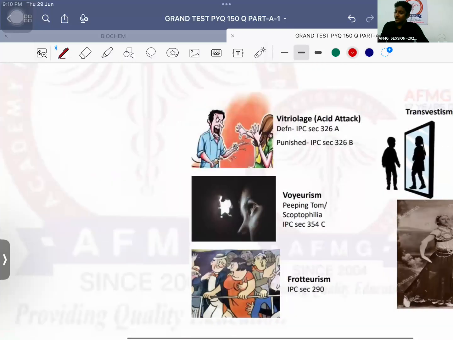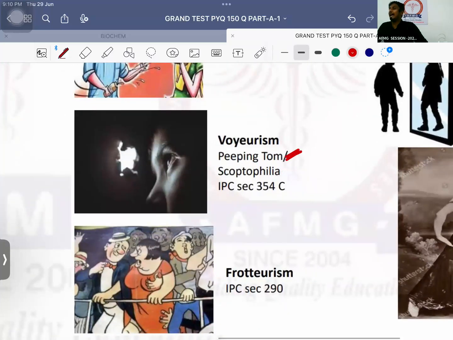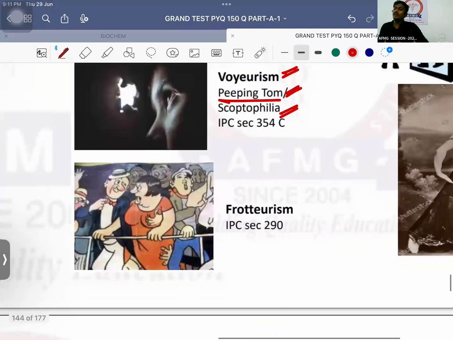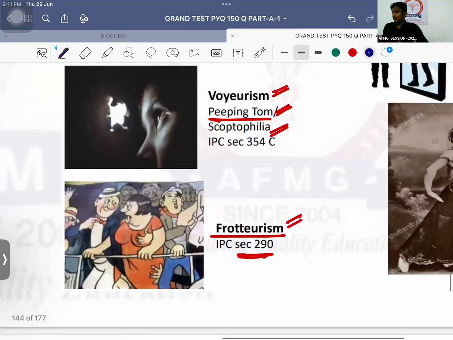If the patient is peeping into someone's private act and achieving sexual gratification, that is called peeping Tom, also known as voyeurism, also known as scoptophilia. If achieving sexual gratification by rubbing private parts, it is known as frotteurism, IPC section 290. Okay.